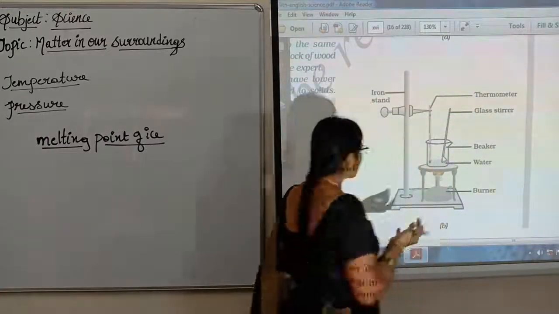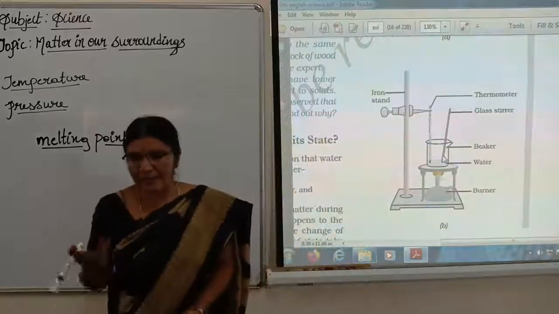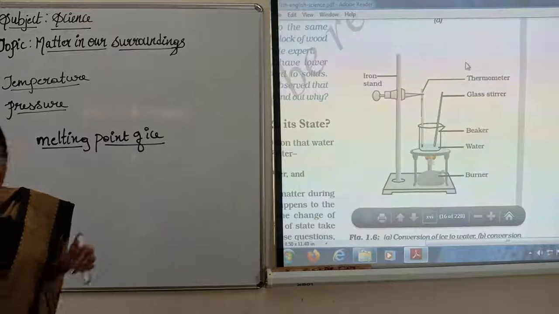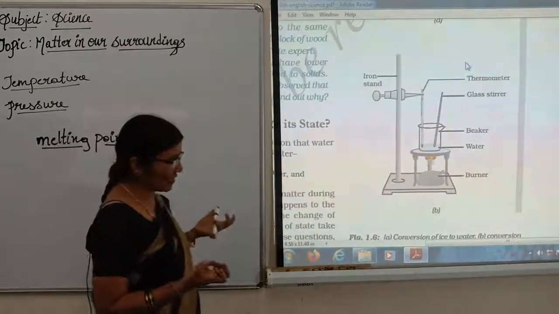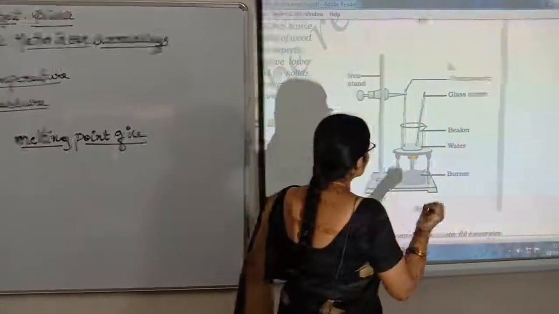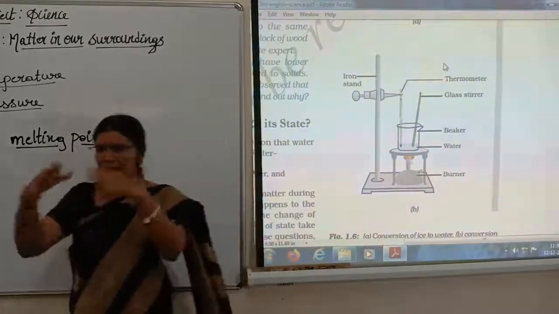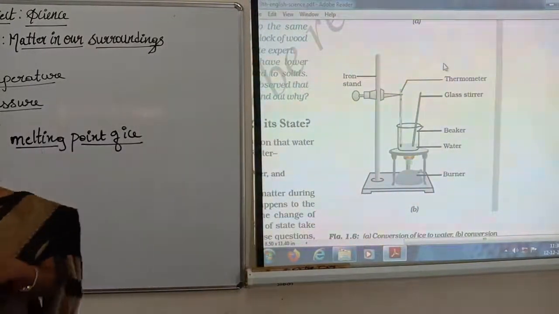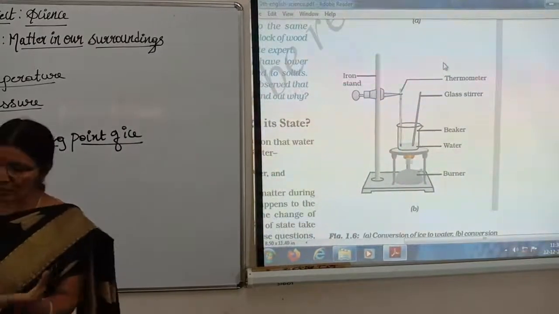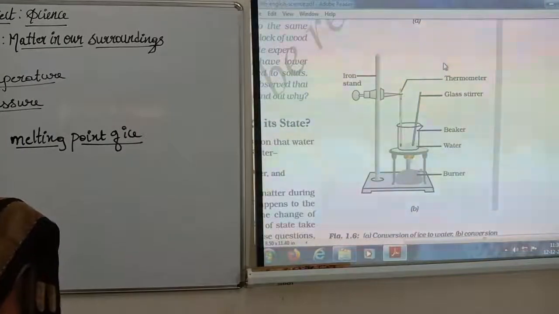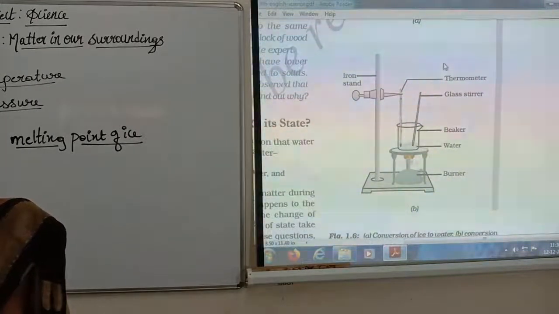Means water will start to boil. As the bubbles come out, all the water particles take up kinetic energy and start moving rapidly. As they move in that water, the water is converted into water vapor, a gas, which comes out, children.